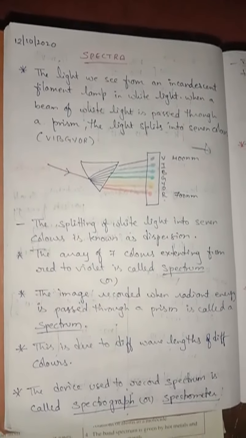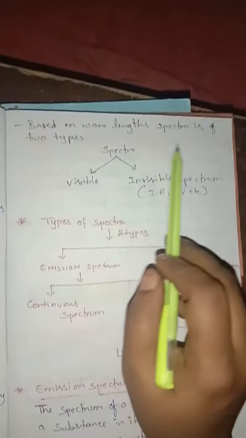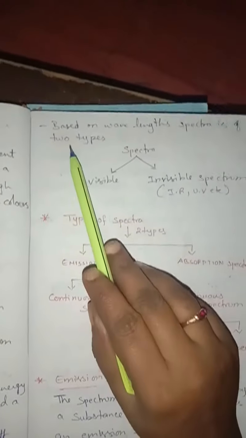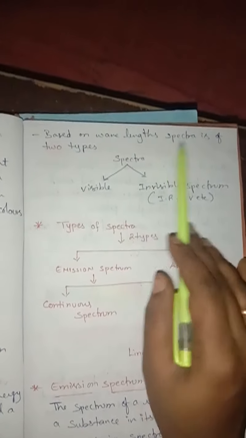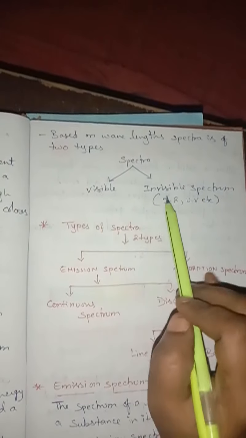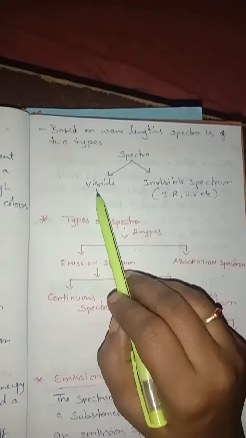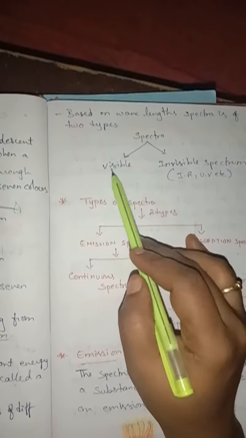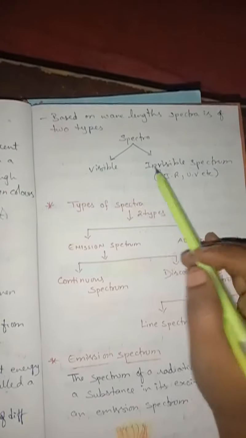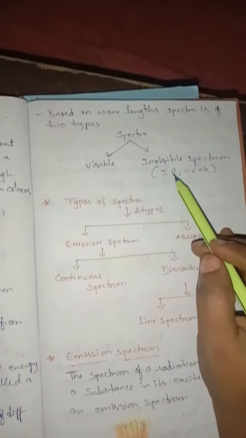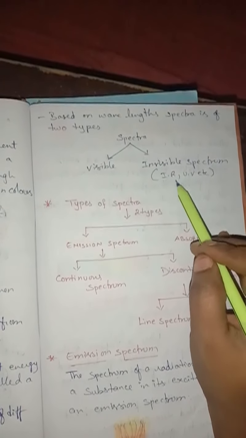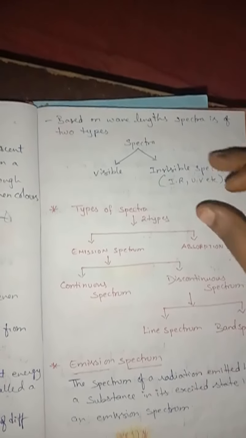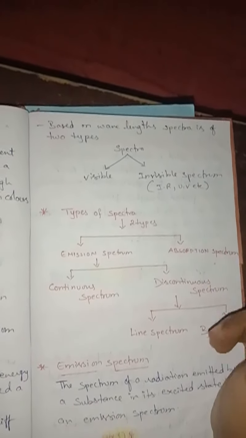Based on the wavelength, the spectra are of two types: visible spectrum and invisible spectrum. Visible spectrum we already know. What are the colors we are going to see under the visible spectrum? And invisible spectrum means IR, infrared radiations, and ultraviolet radiations come under the invisible spectrum.